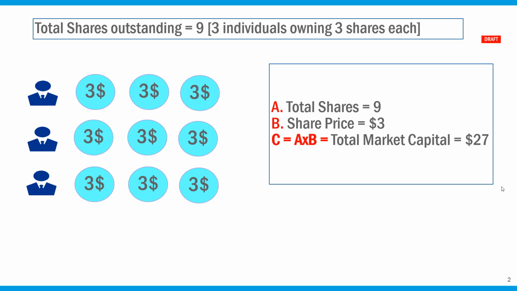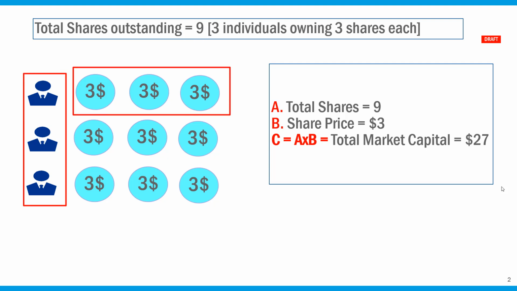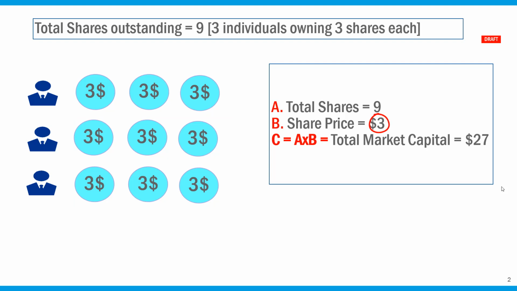The easiest way to do this is if we take an example. Let's assume that there is a company X which has 9 shares outstanding, and there are 3 stakeholders, each of which owns 3 shares, and the current market price is stated at $3 per share. So the computed market cap is equal to $27. It's 9 shares outstanding times $3 per share.